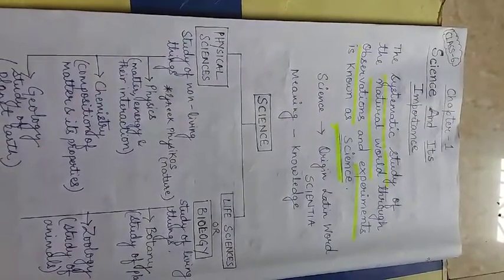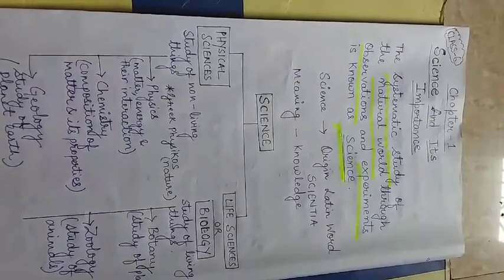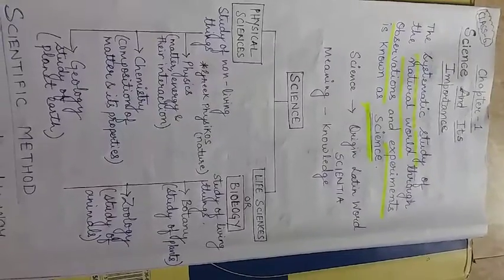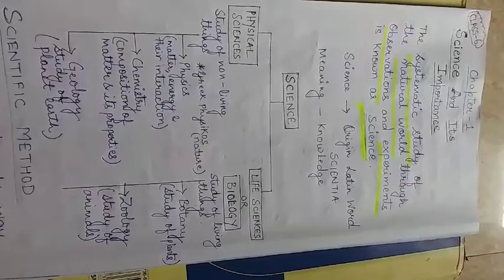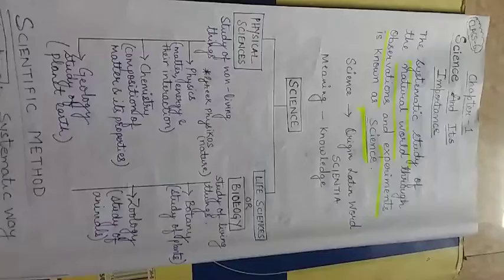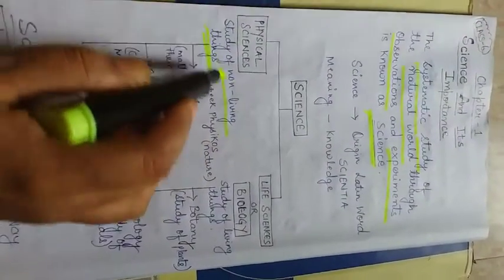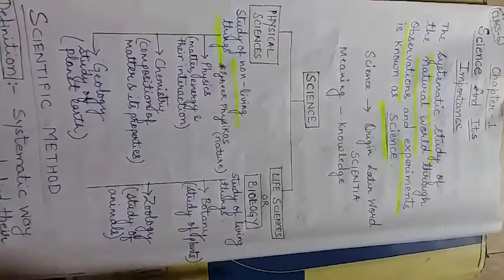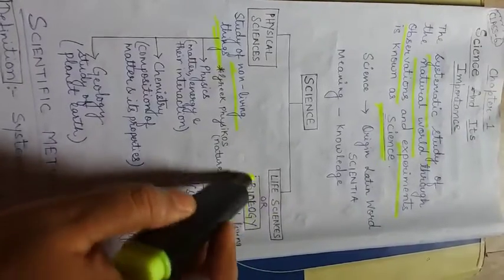Science is basically originated from a Latin word known as scientia, meaning knowledge. Science is broadly divided into two main categories: physical sciences and life sciences. Physical sciences is the study of non-living things. The non-living things which are present around us is known as physical sciences, and the study of living things is known as your life sciences or biology.